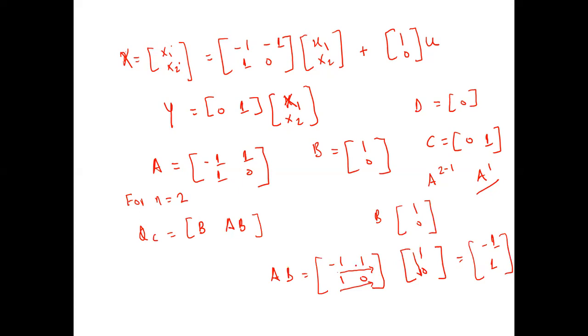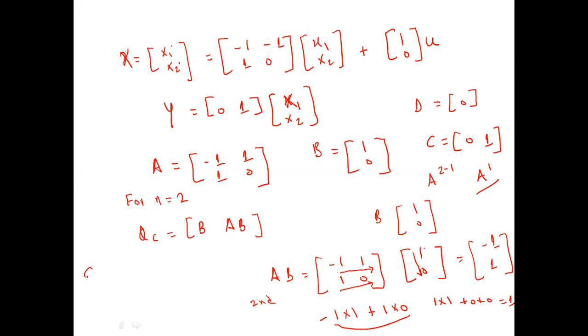So here it is minus 1 into 1 plus 1 into 0. That is the reason I have minus 1 down there for the first row. For the second row, it is 1 into 1, right? 1 into 1 plus 0 into 0. So I have this term as 1. That's how I got it.